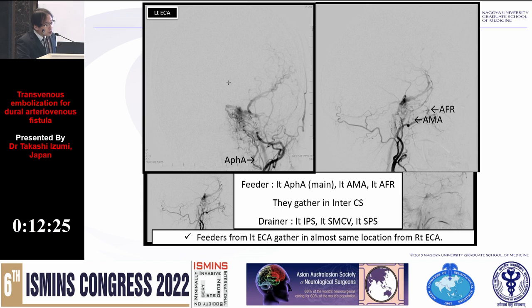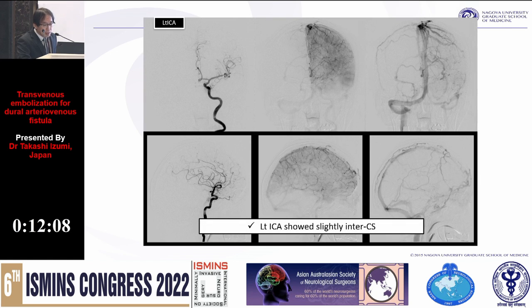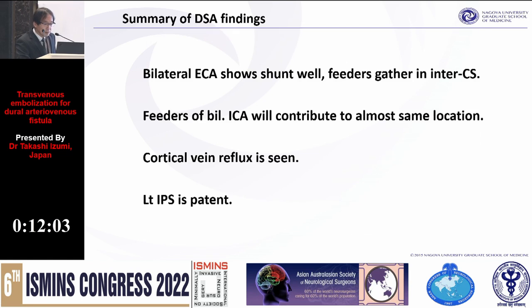Left ECG showed three arteries gathered in the intercavernous sinus. These feeders gathered in almost the same location, not completely, almost the same location as from right ECG. Left ECG showed slightly intercavernous sinus. And this is the summary of DSA findings. We recognize we can get these findings